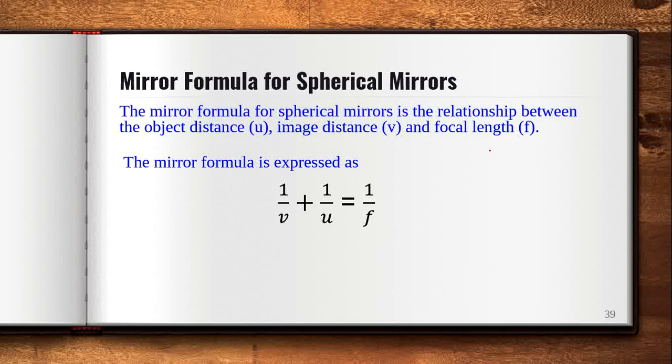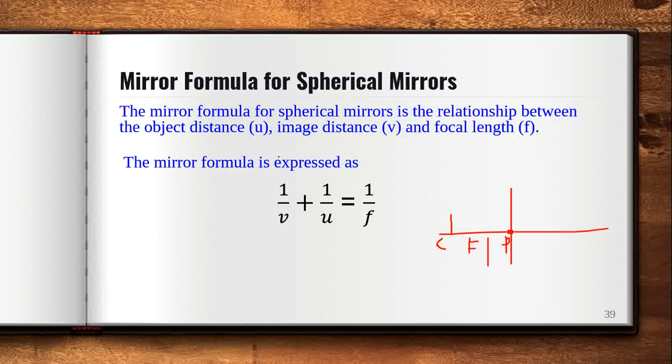We are saying, okay, if this is the pole, suppose this is the center of curvature, and this is the focus, then somewhere here the image can be formed, or somewhere here. So we are not giving the actual distance from the pole. The mirror formula actually helps us in calculating the actual distance.